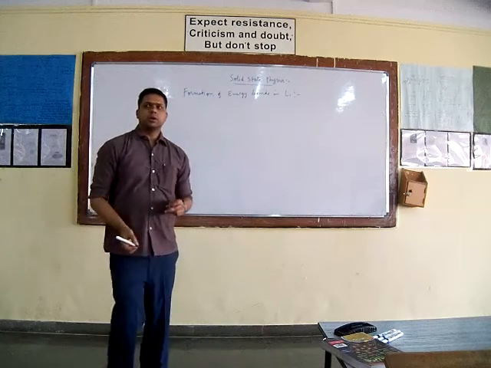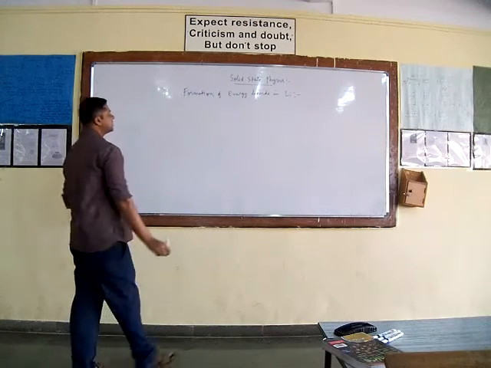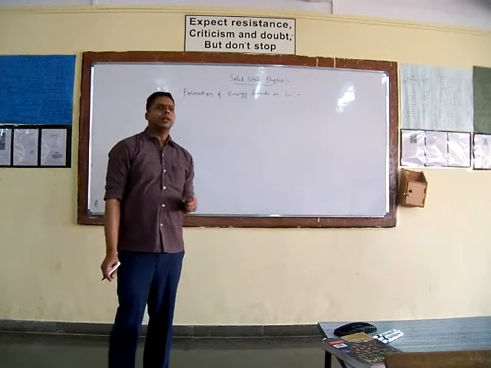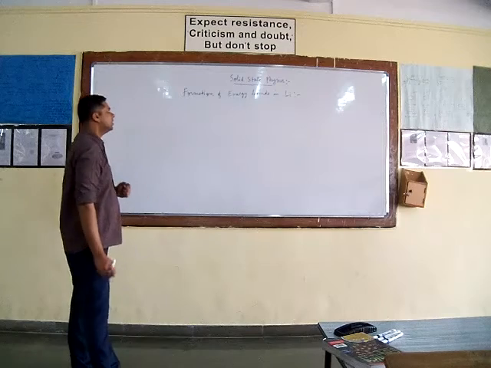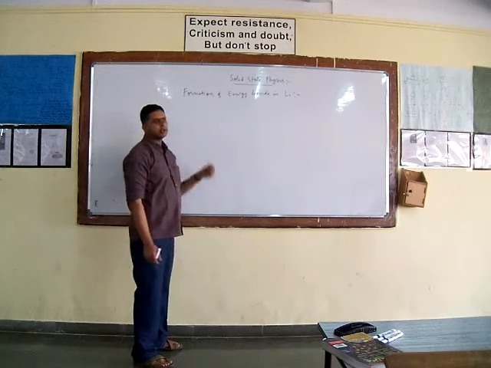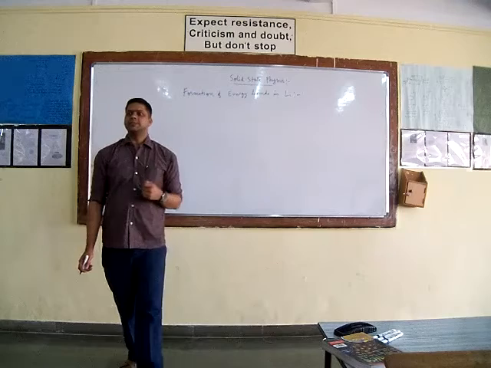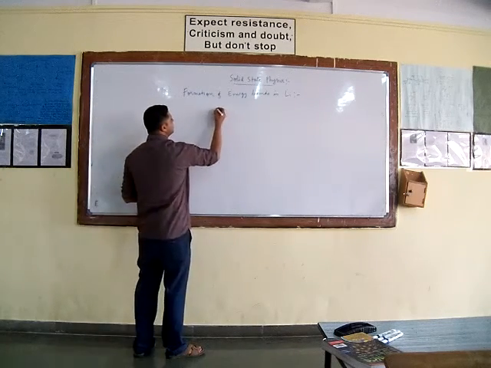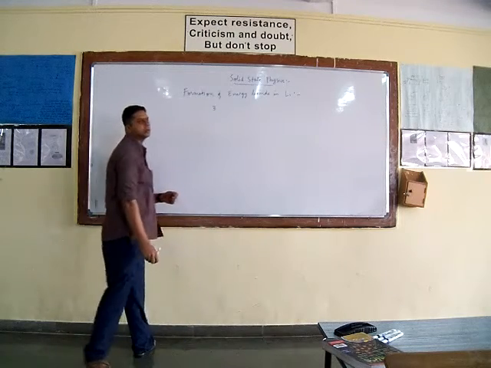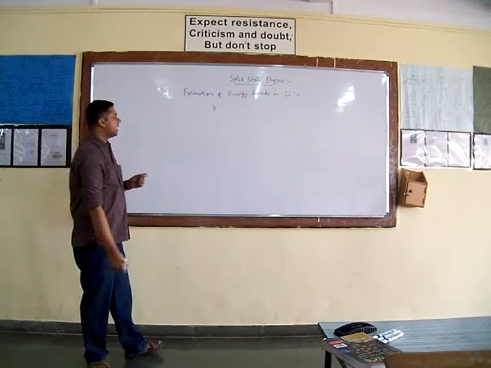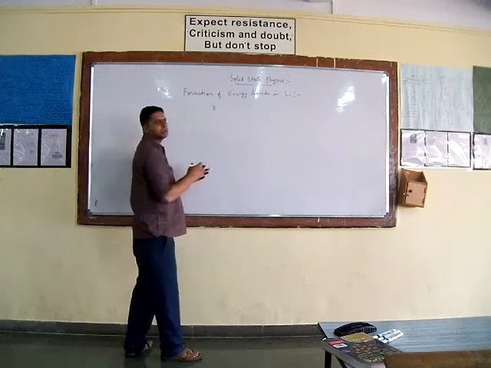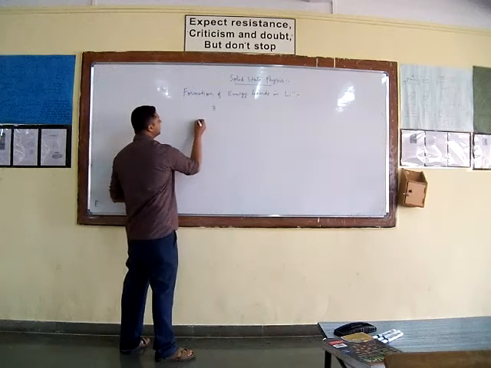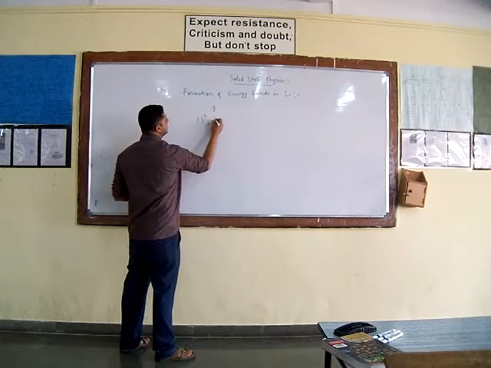We'll discuss a few more examples of energy band formation in various solids like lithium, beryllium, diamond and silicon, and then you will have an idea about what is meant by valence band and conduction band. So lithium, you know what is the atomic number for lithium? It is 3. As the atomic number of lithium is 3, in total it has 3 electrons associated with it. You can write the electronic configuration of lithium as 1s2 2s1.